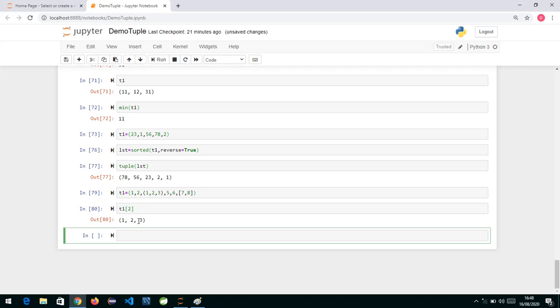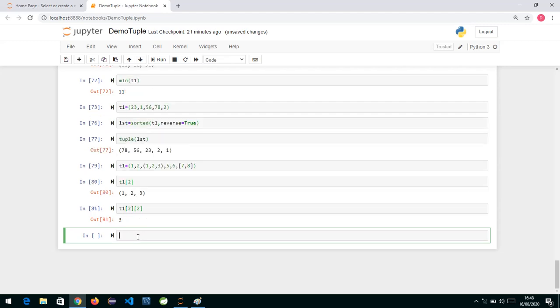And if I want to extract this 3, the way we did in a list, in the square brackets, first we get the inner nested tuple, that is we specify 2, and from that the element at index 2, so this will give us 3. So in a tuple you can have heterogeneous elements, everything is possible, and it's almost the same as a list, but the main point of differentiation is that a tuple is immutable, whereas a list is mutable. One more thing is we have the concept of packing and unpacking in tuples. Unpacking means extracting the individual elements and assigning them to variables, so that is called unpacking.